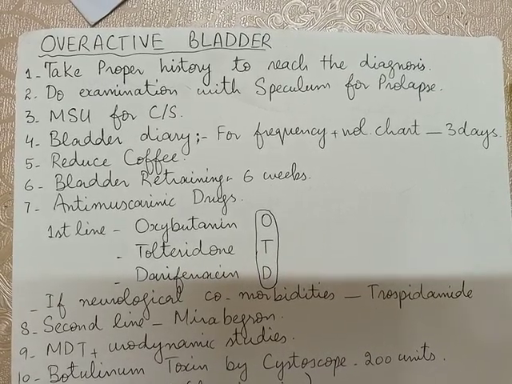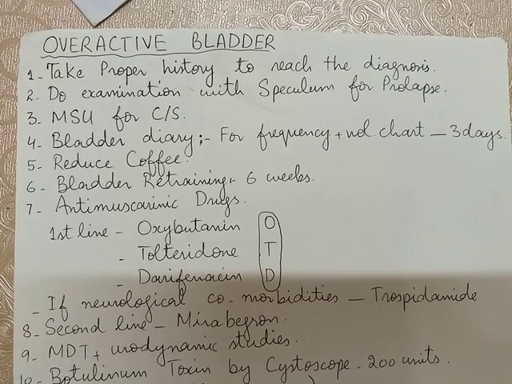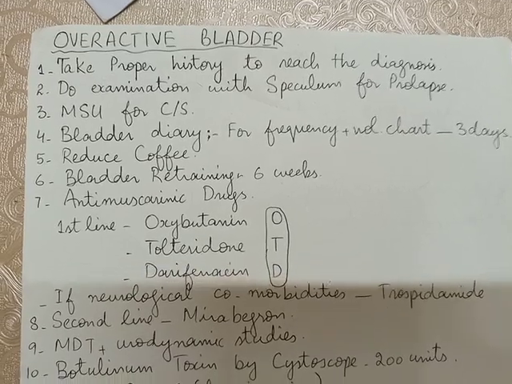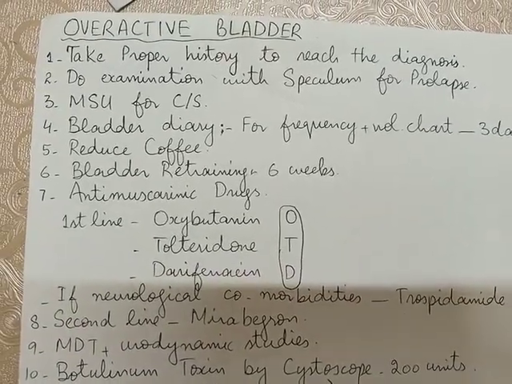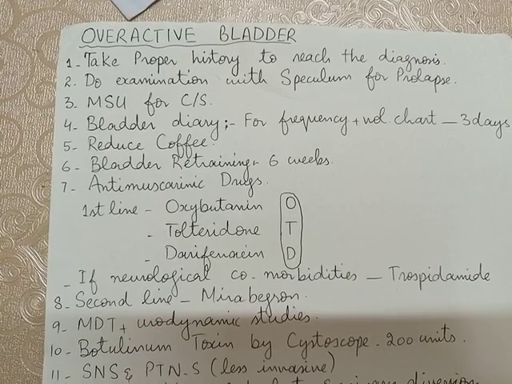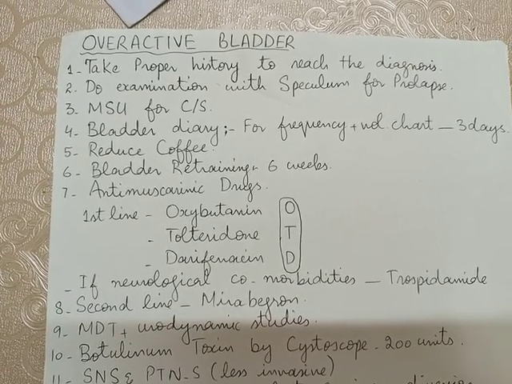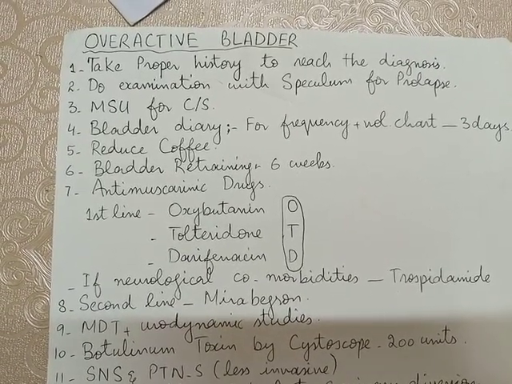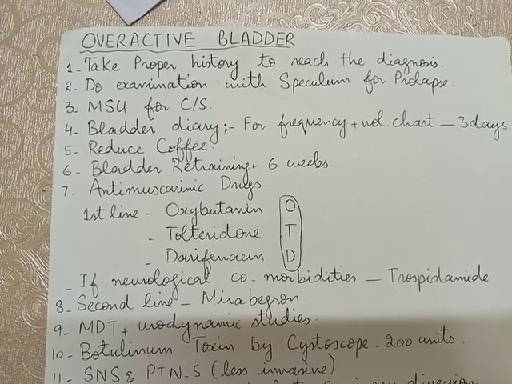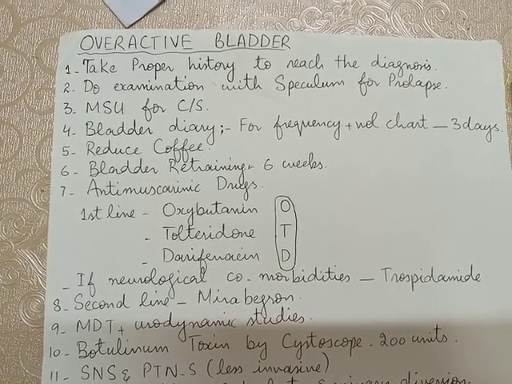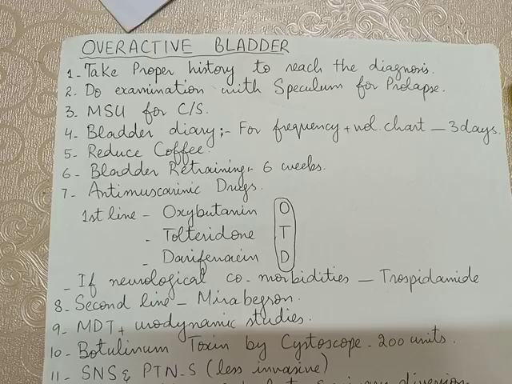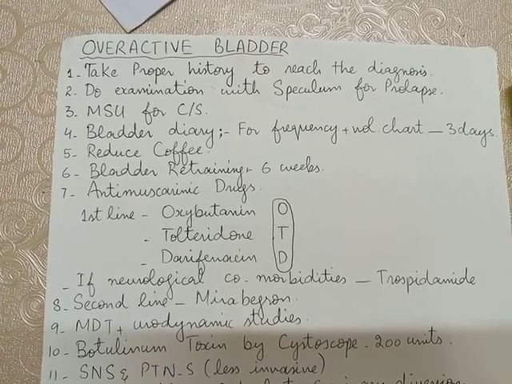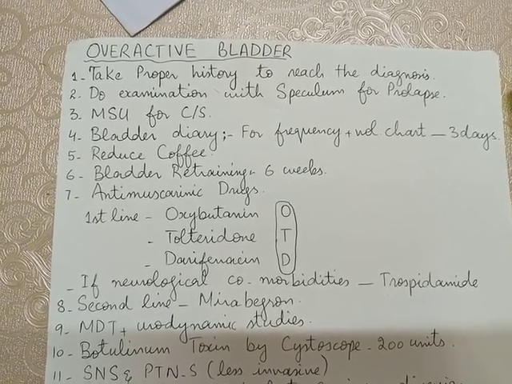Then reduce the coffee and do bladder retraining for 6 weeks. The first-line antimuscarinic drugs are oxybutynin, then tolterodine, then darifenacin. And if neurological comorbidities exist, then trospium.